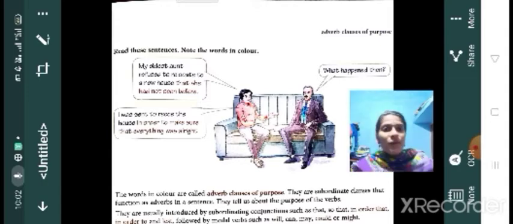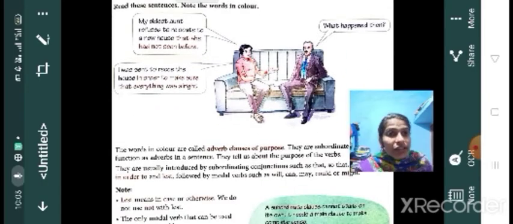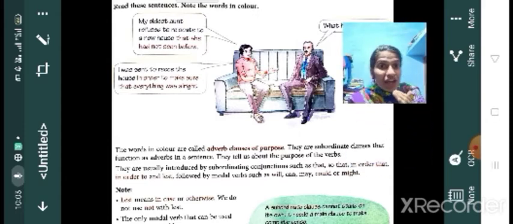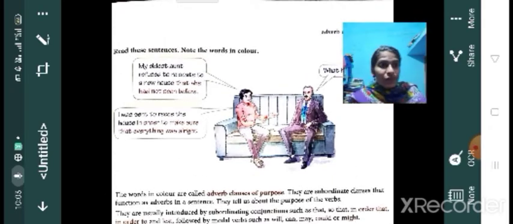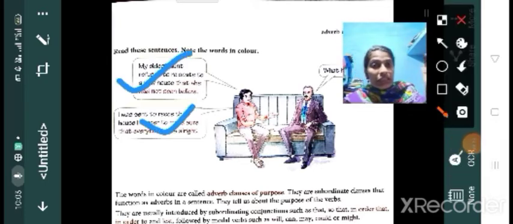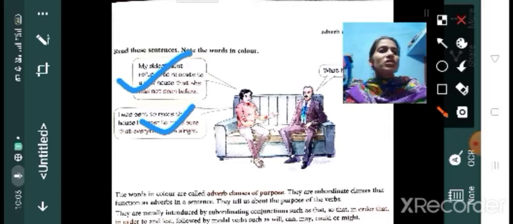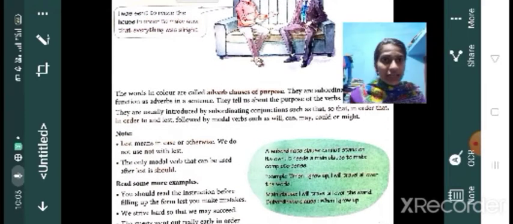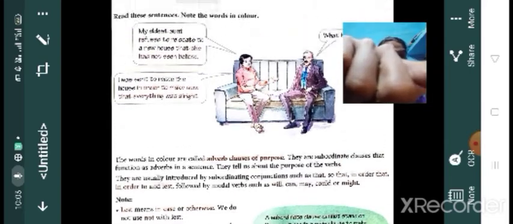Clear, children? So, the words in color are called adverb clauses of purpose. They are subordinate clauses that function as adverbs in a sentence. So children, in both of these sentences, subordinate clauses are used just as adverbs. Clear? And they tell us about the purpose of the verb.